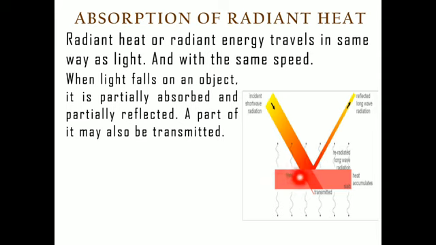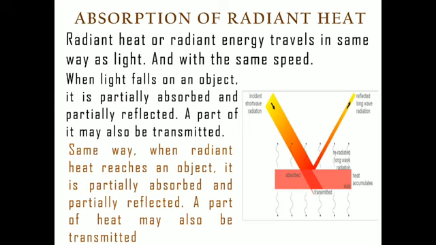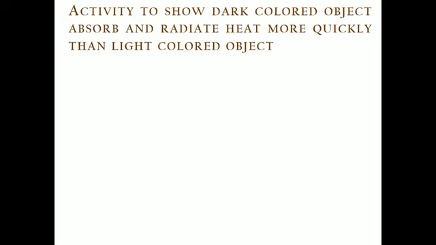Part of this heat radiation can be absorbed by the body on which it is falling, and part of this radiant energy can be transmitted through this body. So these three things can happen to the radiant heat falling on any object, and you have to remember: reflection, absorption, or transmission.